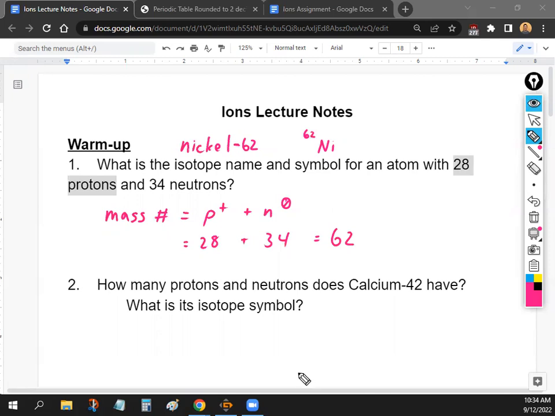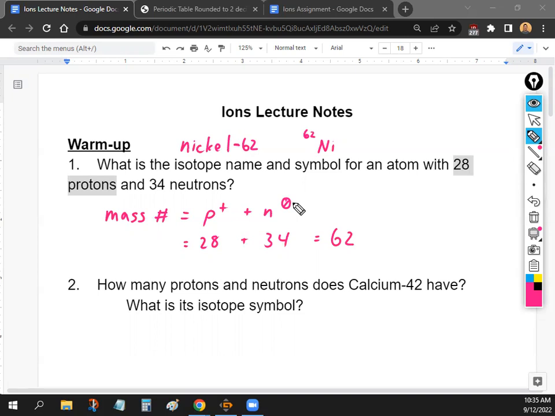So I know it's been a long weekend, but basically for the name, you just write the name, dash, the mass number, and then for the symbol, you write the symbol, and you put the mass number on the top left. On the test, it'll specify, so you just need to do the one that it asks you for. It could be either or both. Yeah, good question.